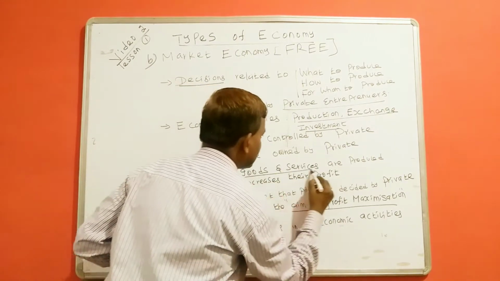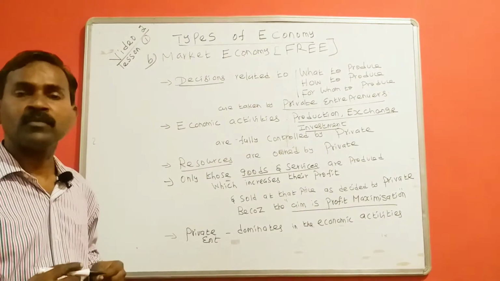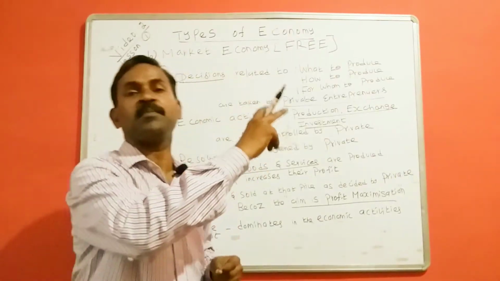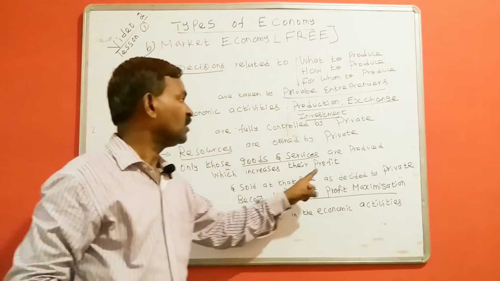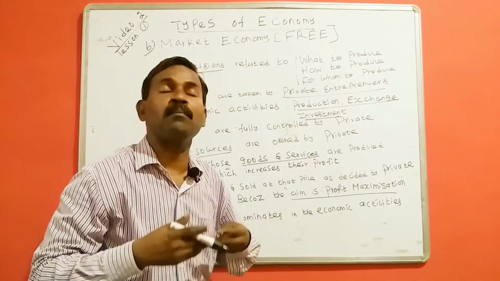what type of goods and services are produced in the market economy? Not all types of goods and services. Only those types of goods and services are produced in which the private individuals can maximize their profit.